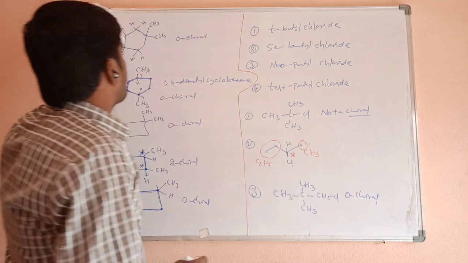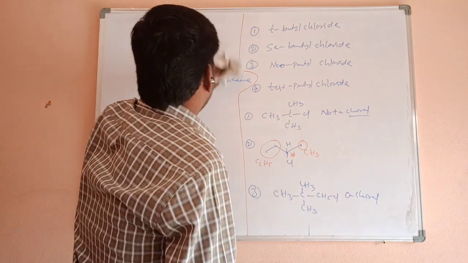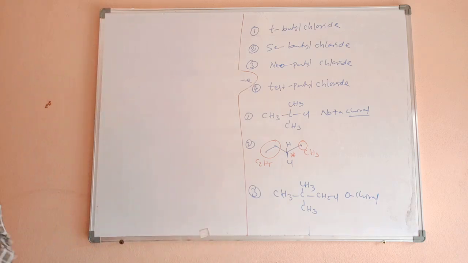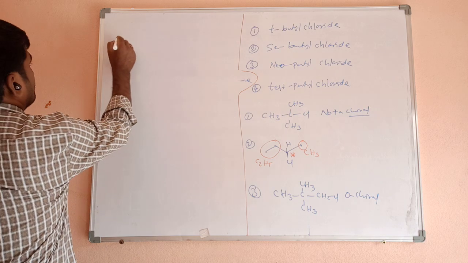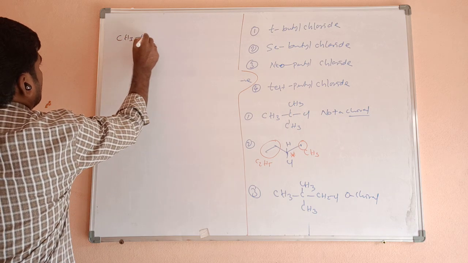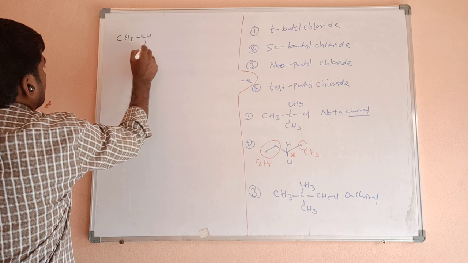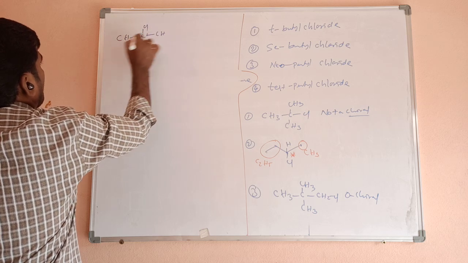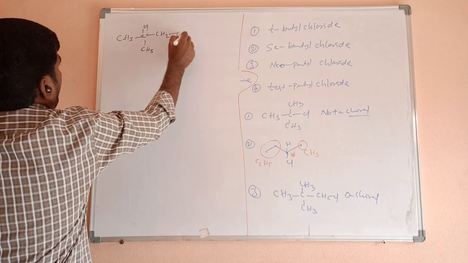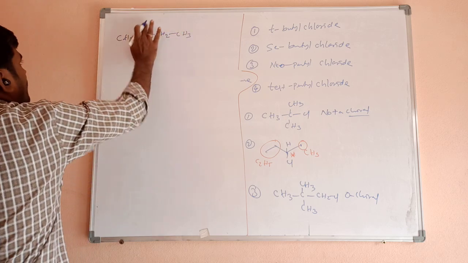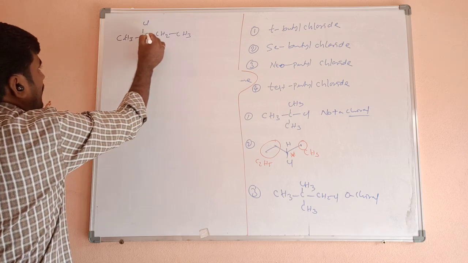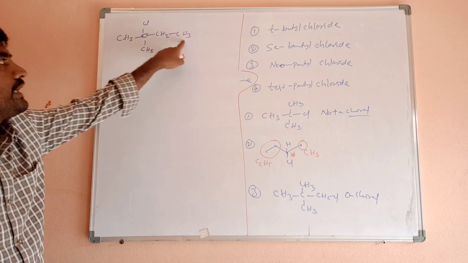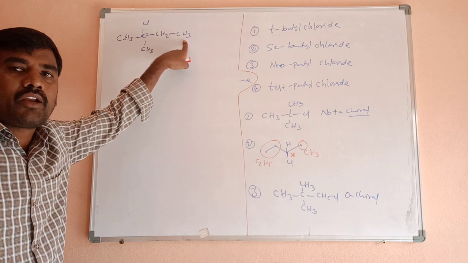Next one, tertiary pentyl chloride. 1, 2, 3, 4 and 5. In tertiary pentyl chloride, all carbon atoms undergo sp3 hybridization, but 1, 2, 3 carbon atoms have 3 similar hydrogen atoms.